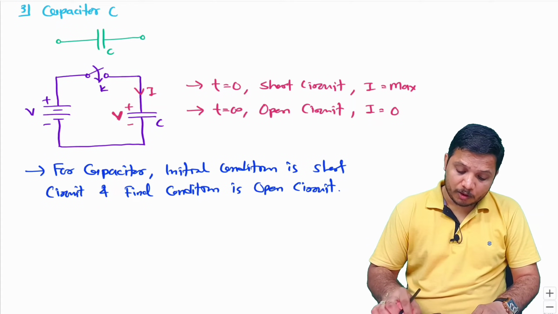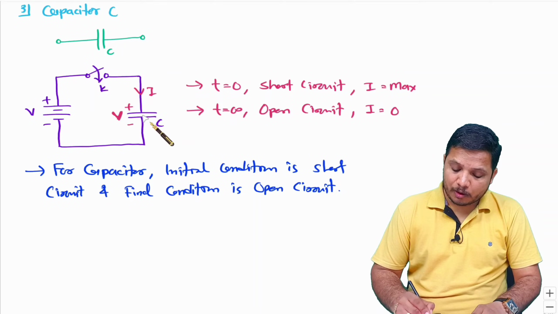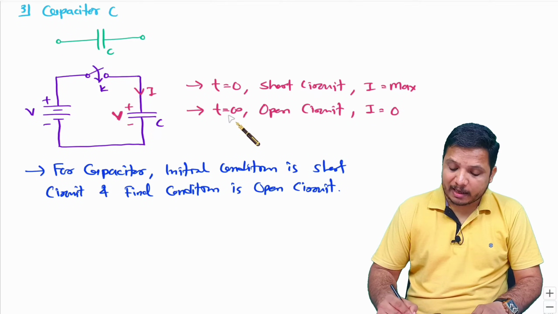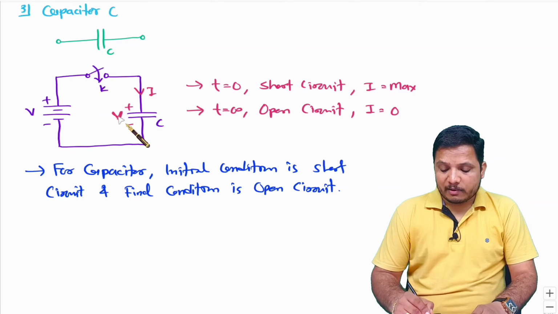Now here are a few more things that we should remember. This capacitor will store charge and it will act as a voltage source once it is fully charged. It will be storing energy in terms of potential.